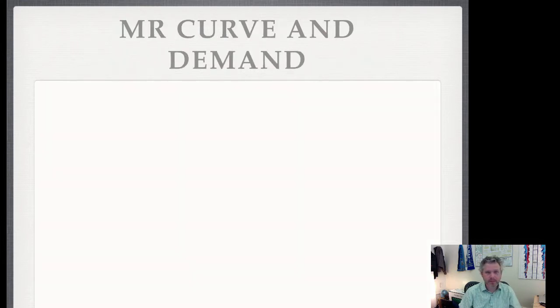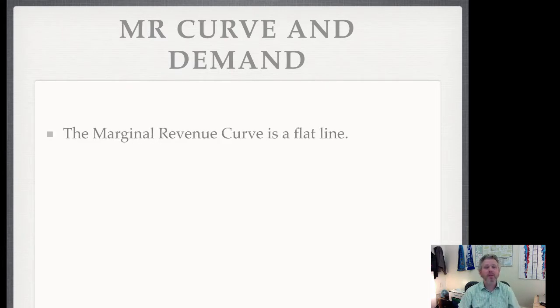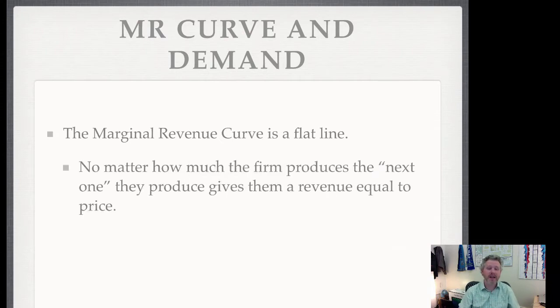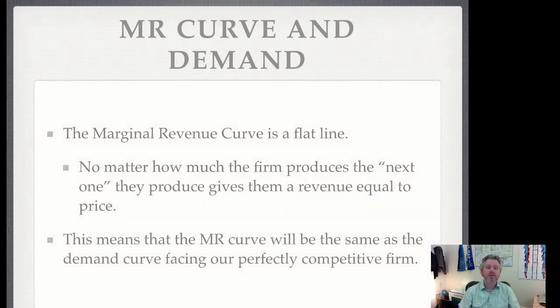So what about the marginal revenue curve and the demand that the firm faces? The marginal revenue curve for a firm is a flat line. We already saw that before. It is equal to the price. If you sell one more unit, what is your marginal revenue? It's the price. It doesn't matter how many you sell because it's a perfectly competitive market. You cannot change the price. So your changing the quantity that you sell doesn't affect the price, and the marginal revenue curve is a flat line. The next one they produce always gives them just the price. So the marginal revenue curve is the same as the demand curve facing our perfectly competitive firm.